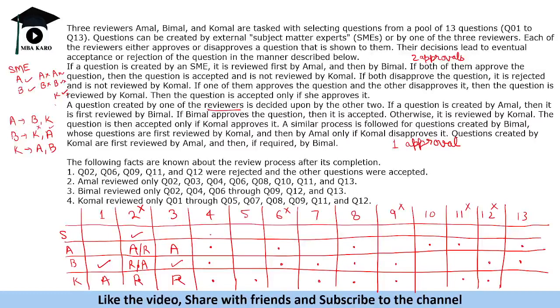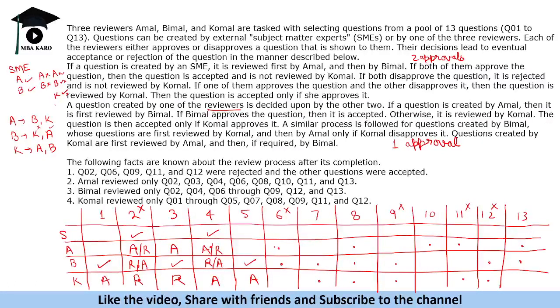Now, question number 4, we see that it is approved and it is going through three people. So that means again SME created it. Of these two people, one of them must have approved and one of them rejected, because if both of them approved, it would have been approved here itself. And then Komal approved it, so that is why it got approved. Question number 5, again easy to identify, approved and only Komal reviewed it. So that means a reviewer created it and Komal approved it.